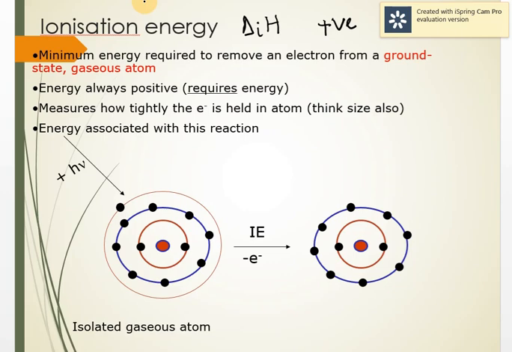Now it measures how tightly the electrons are held to the atom, because the more the ionization energy, the more tightly they are held to the nucleus. It is the energy associated with the reaction. You can see here the sunlight is falling on it and will remove this last electron, and you can see the whole shell is removed, and it is called the ionization energy of an isolated gaseous atom. It's an important word.